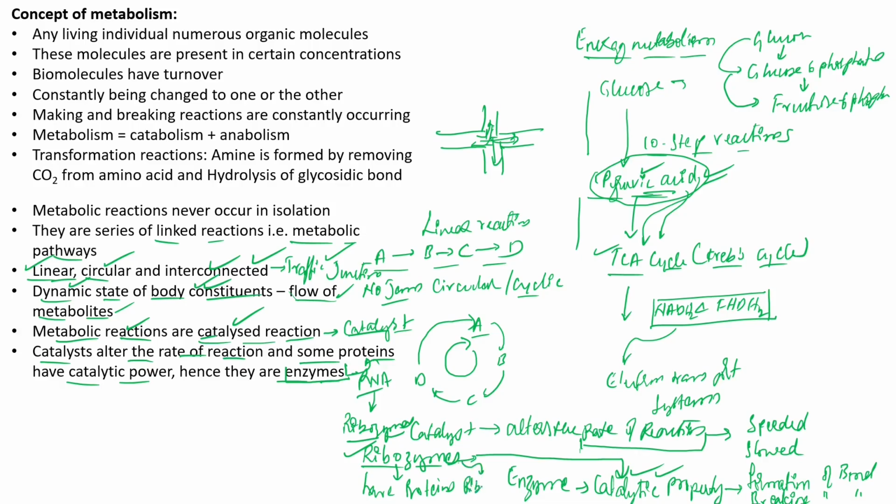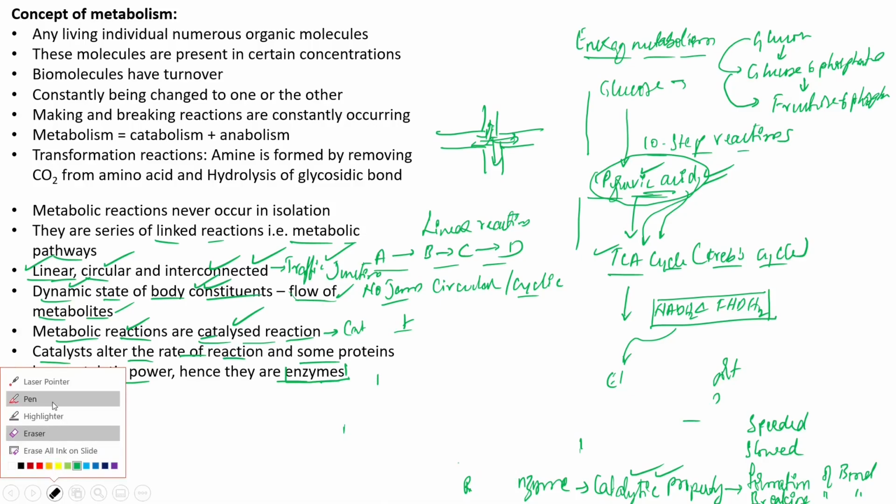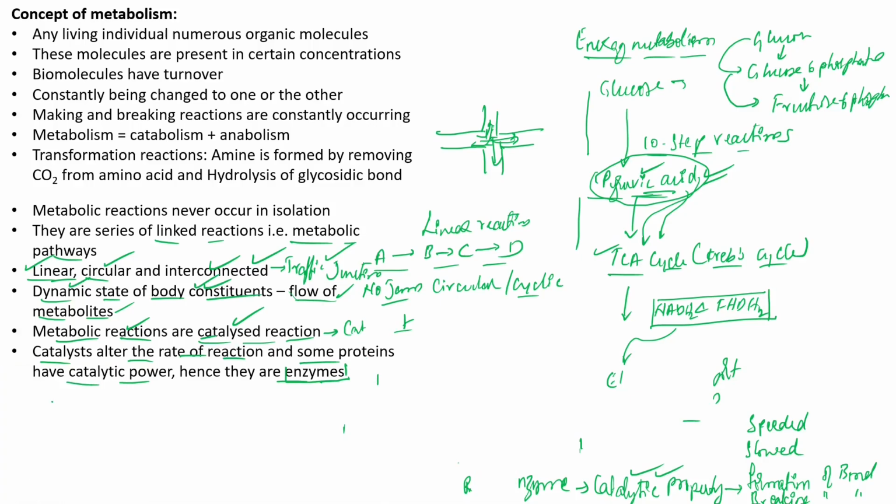Ribosome is an example for a ribozyme. I can understand it is quite congested. If I erase, the whole thing can go, so we can just erase some part over here. Let me write the same point again: an exception to the proteinaceous enzyme is the ribozyme.